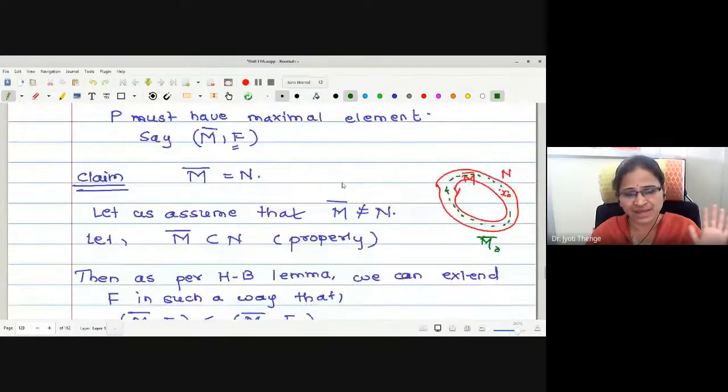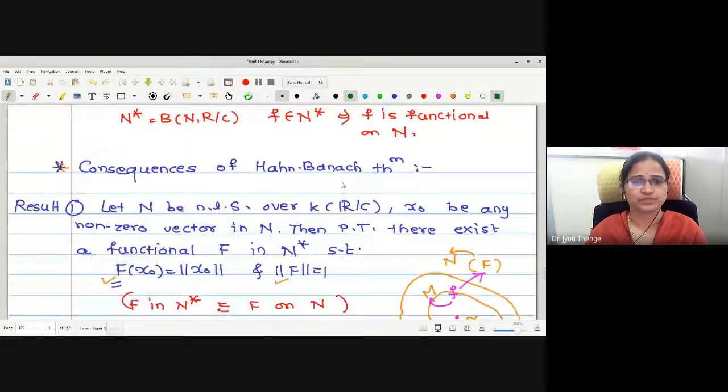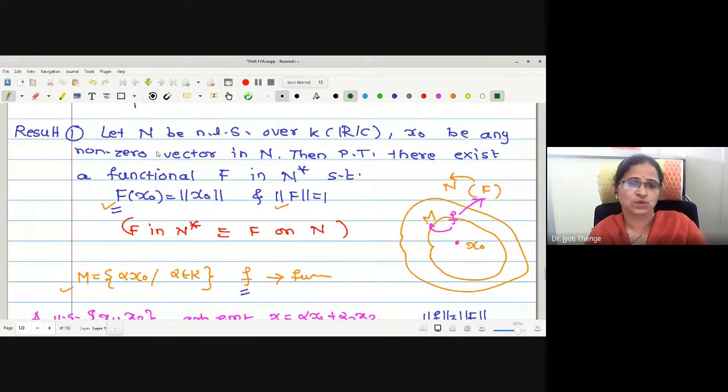Correct? Now, the step by step process we have seen in the last lecture, but I'm not going to repeat all the steps. Now, one more result we have seen regarding the consequences of the Hahn-Banach theorem. In this first consequence, it asks us to show the existence of a functional f in N star.